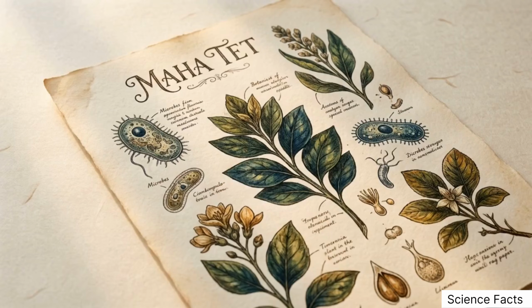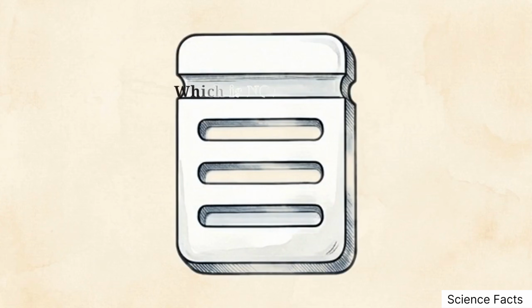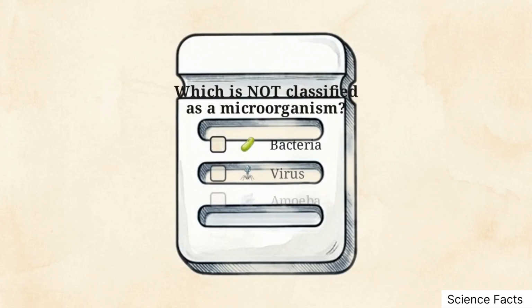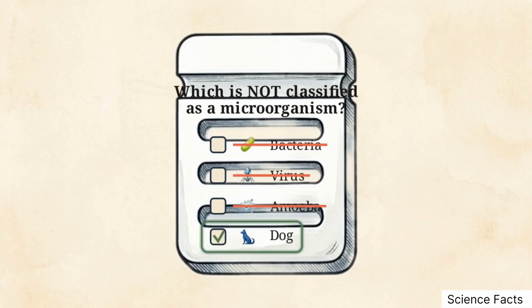We can now apply this framework to a practical exam scenario. Consider this question: which is not classified as a microorganism? Options: bacteria, virus, amoeba, or dog. We can eliminate the first 3. They are microscopic entities in Whittaker's system. This leaves the dog. The distinction between macro and microorganisms makes the correct choice immediate.